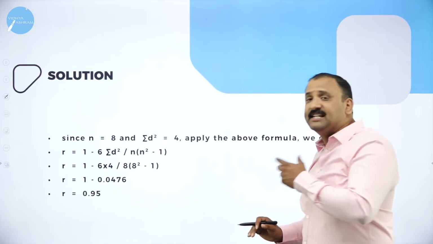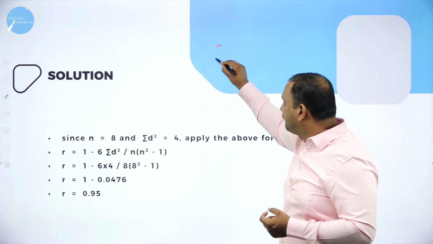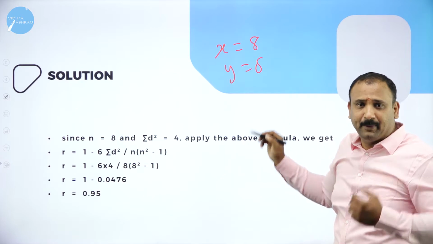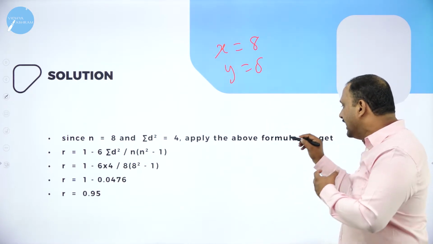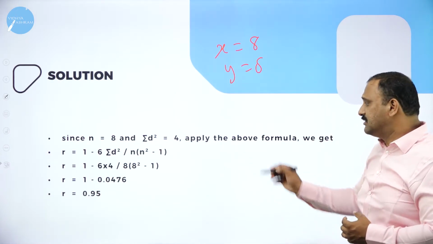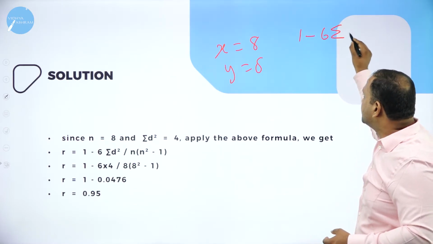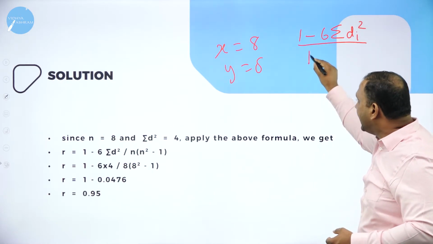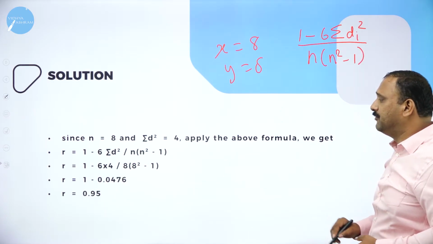Since n is equal to 8, because there were 8 variables given to us, the x factor had 8 and y also had 8, the total number of observations is 8. Summation d squared is 4. Now we start applying the formula that we saw: 1 minus 6 summation di squared divided by n into n squared minus 1. This is the formula that we are going to apply.